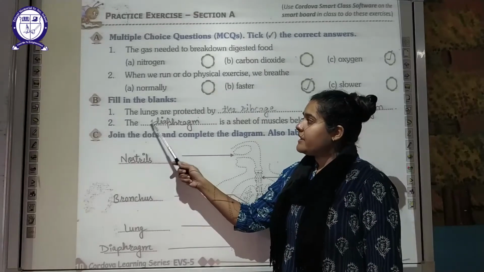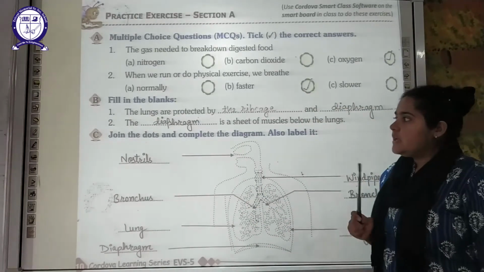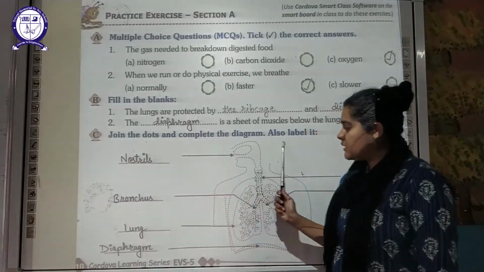Next is fill in the blanks. The lungs are protected by the rib cage as well as the diaphragm. Next is a sheet of muscle below the lung. It is the diaphragm. Then a picture is given over here.